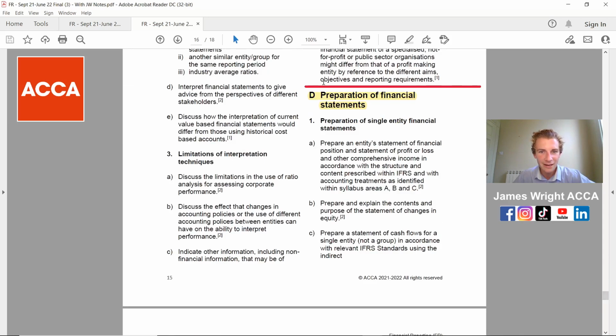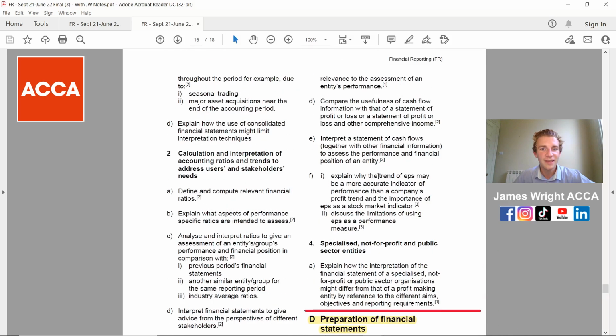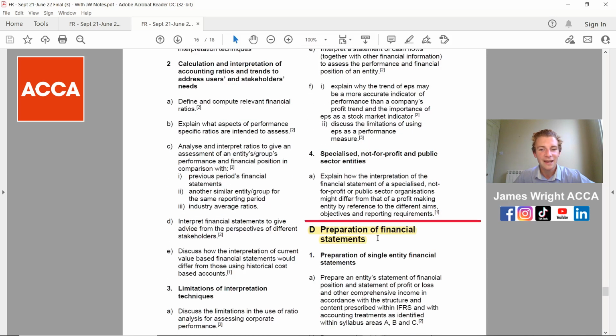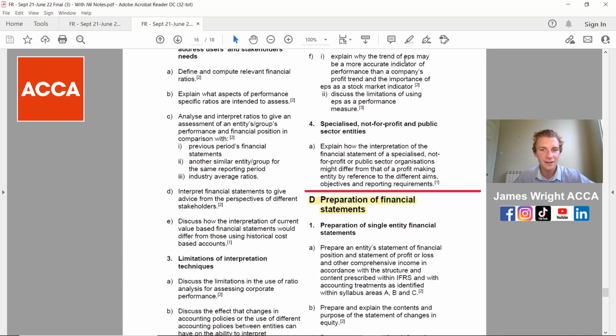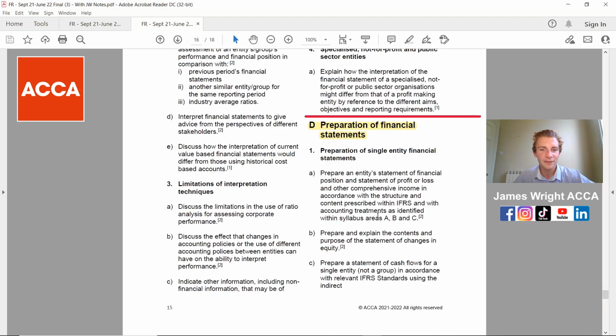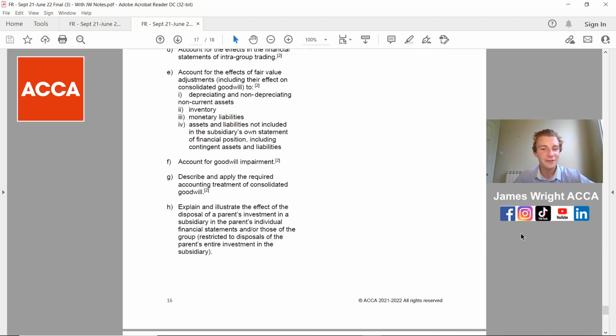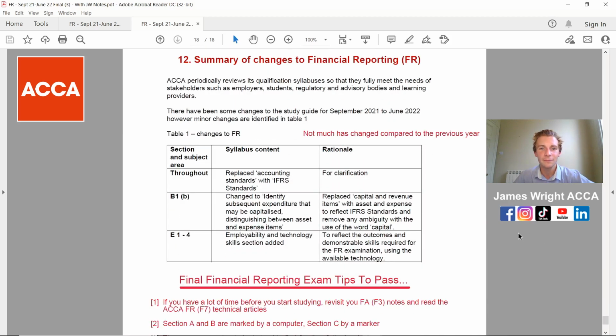I put the little red lines to say that is the cutoff, because as you can see on here, there's part 3, cut off on C, then you go up to the top, so C, D, and then there's the end of it there. So that part is syllabus area C, and then this part here is now syllabus area D. Just to be aware so you don't get them mixed up, it can be easily done.